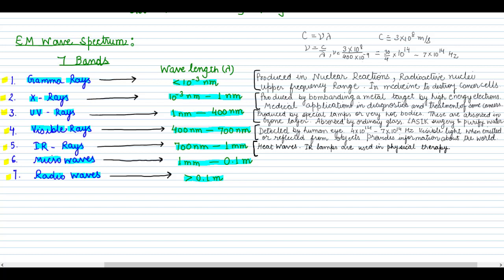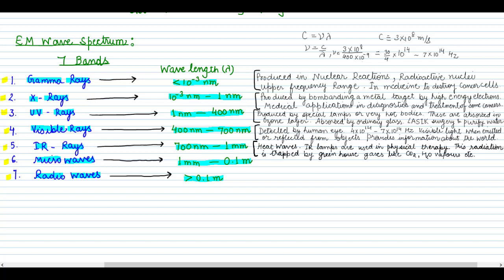So all the heat that goes away from our Earth's surface, because whatever visible light is coming to the Earth's surface, the Earth re-radiates it in the form of IR rays or heat waves. And this radiation is trapped by greenhouse gases such as carbon dioxide, water vapor, etc. If these IR rays were not absorbed and had gone away, it would increase our Earth's temperature, and that we call the greenhouse effect. So now we know that the Earth re-radiates the visible light in the form of IR rays or hot waves, and these hot waves are absorbed by the greenhouse gases, and this is very necessary to maintain the Earth's temperature.